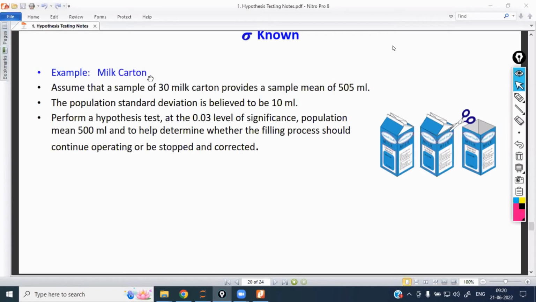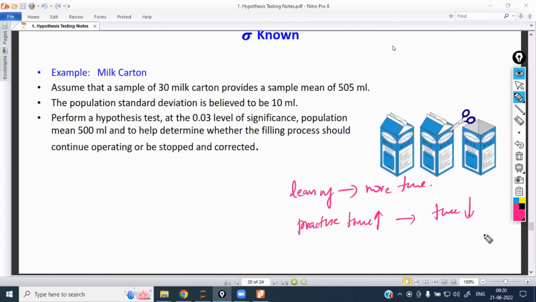When you go for the exam, you will practice, and as your practice time increases, the time for doing the question will decrease. The more you practice, the time will decrease.